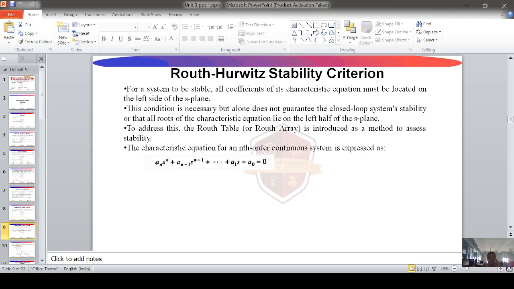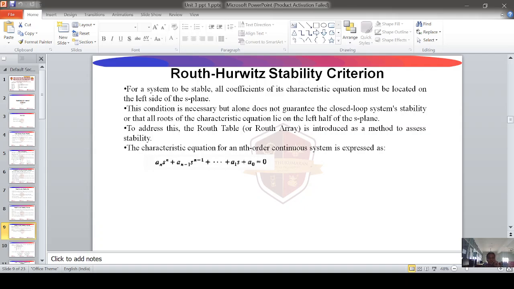Then Routh-Hurwitz stability criteria. For a system to be stable, all roots of its characteristic equation must be located on the left side of the S-plane. This condition is necessary but alone does not guarantee the closed loop system stability, or that all roots of the characteristic equation lie on the left half of the S-plane. To address this, the Routh table is introduced as a method to assess stability.